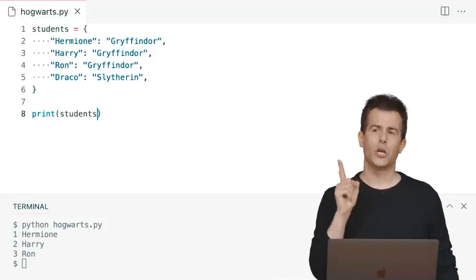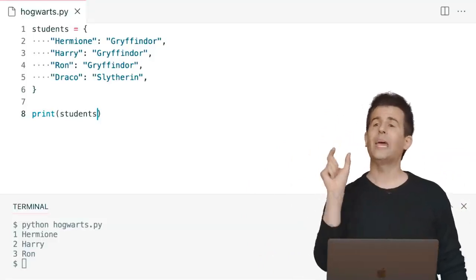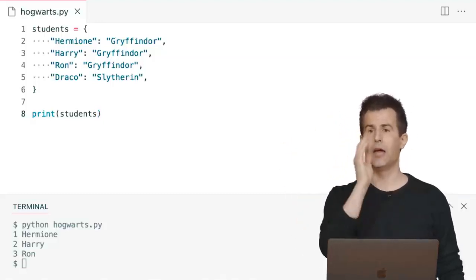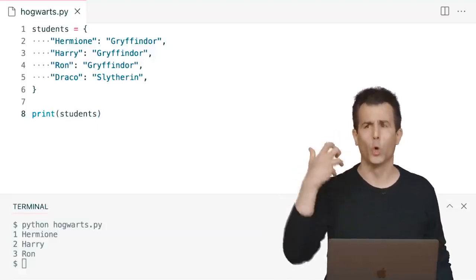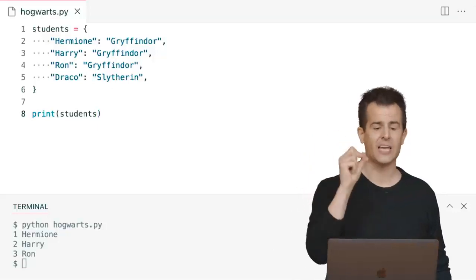And what's neat about dictionaries is that whereas lists have locations that are numeric, 0, 1, 2, Hermione, Harry, Ron, respectively, dictionaries allow you to use actual words as your indices, so to speak, your indexes, to get inside of them.